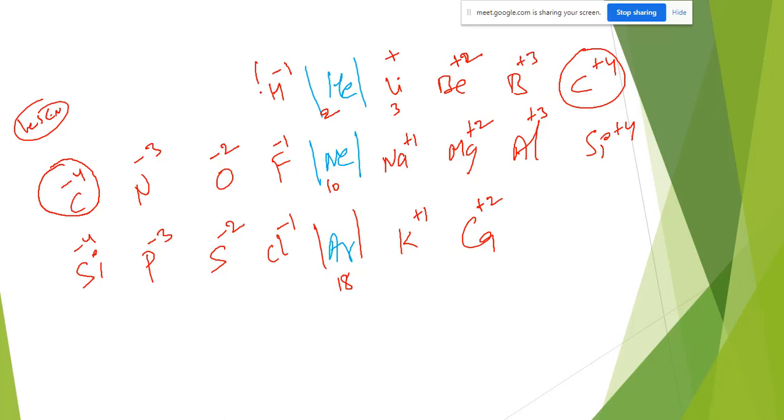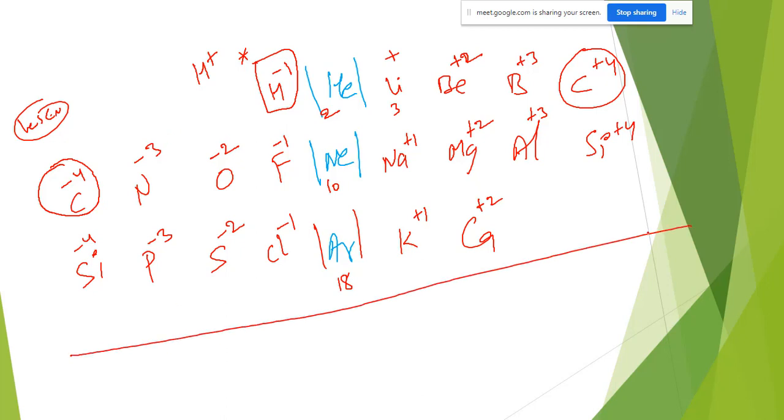Now what about hydrogen? Hydrogen is again a little exception. H minus is also there, H plus is also there. At least this much you learn today. Tomorrow I will tell you some more examples, how to write chemical formulas perfectly. Then average atomic mass, tomorrow we will discuss. If that is completed, then isotopes, isobars, isotones in the next class. Okay.